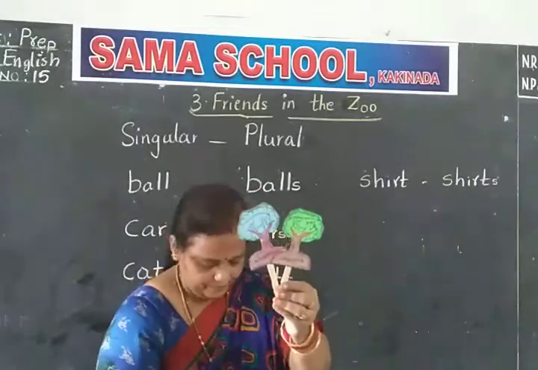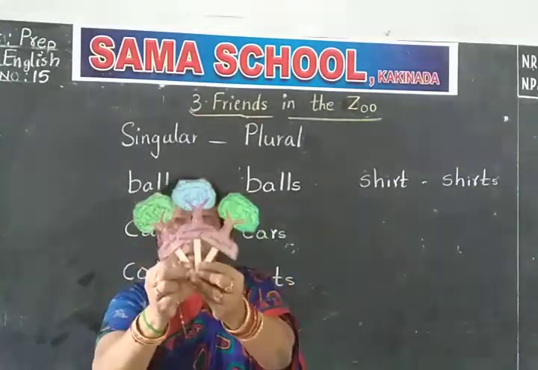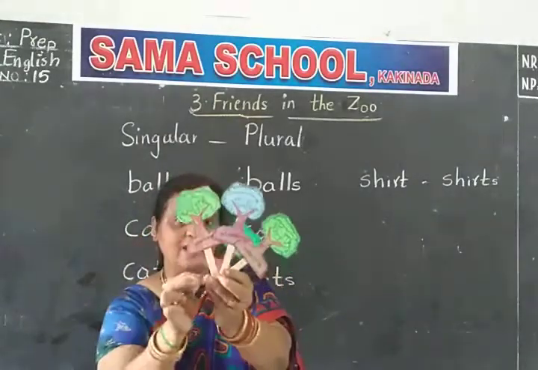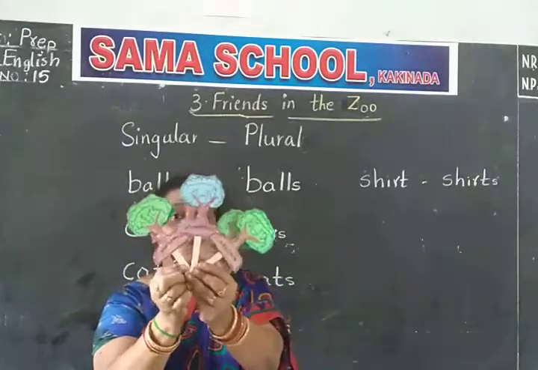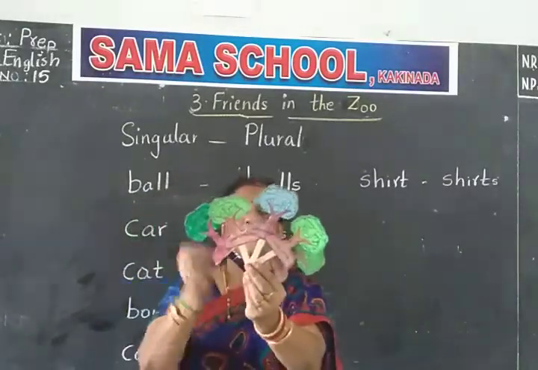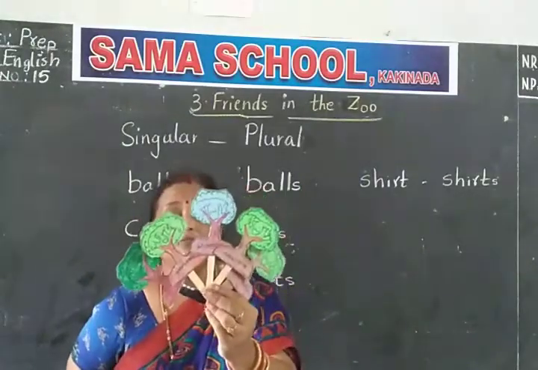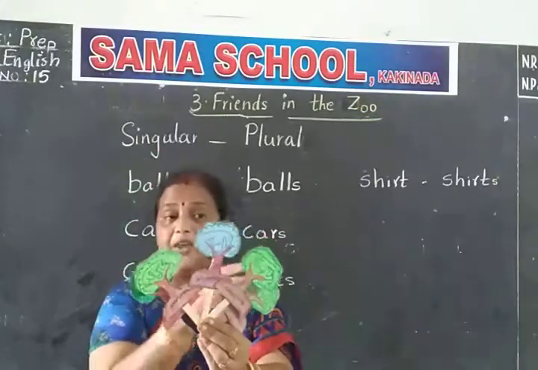Now you see how many trees are there? Come on children, you see? Now you see many trees. In the park you see many trees. Not one tree, you see many trees. If it is one, we say tree. Now we see many trees.